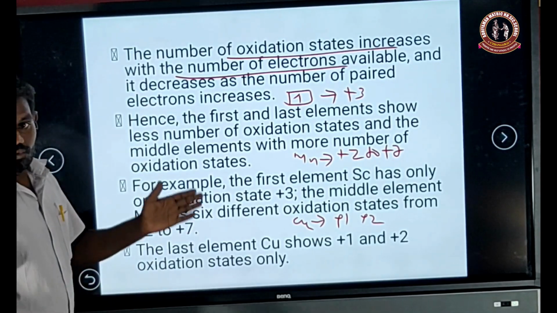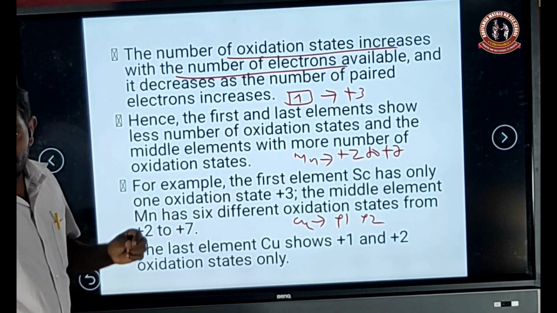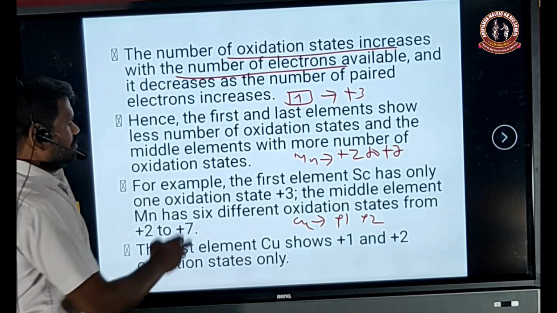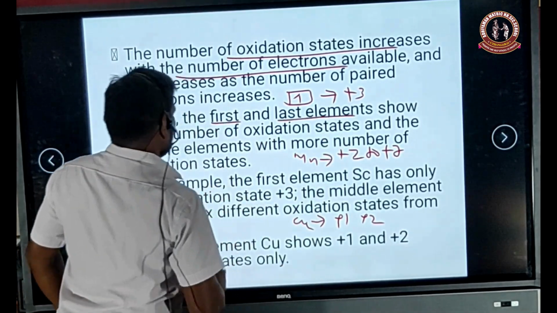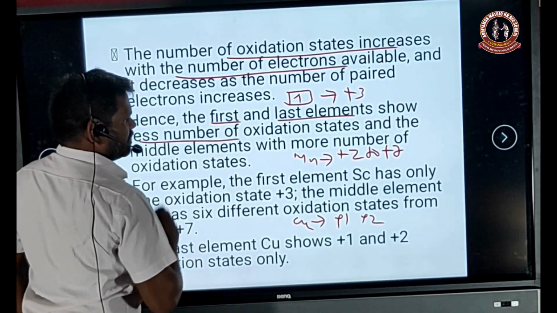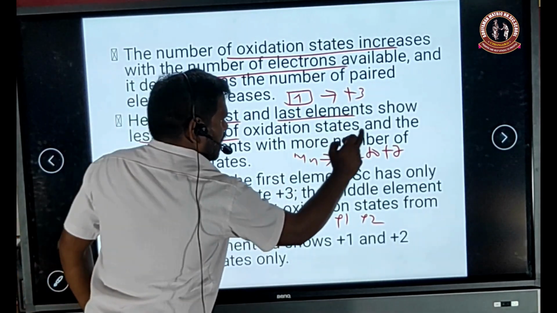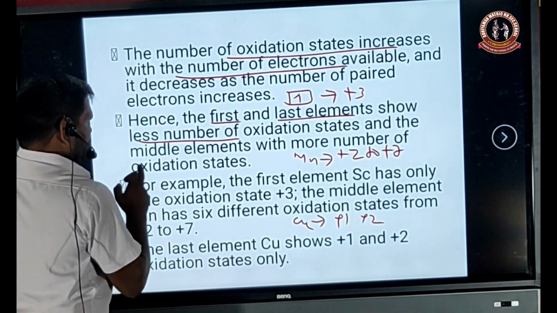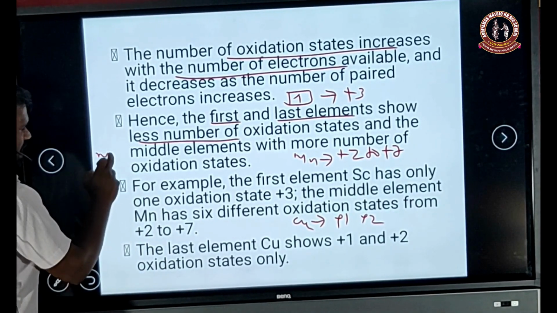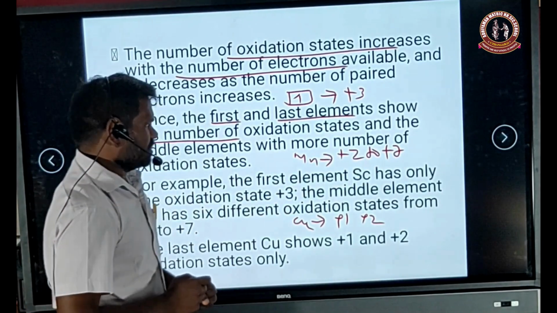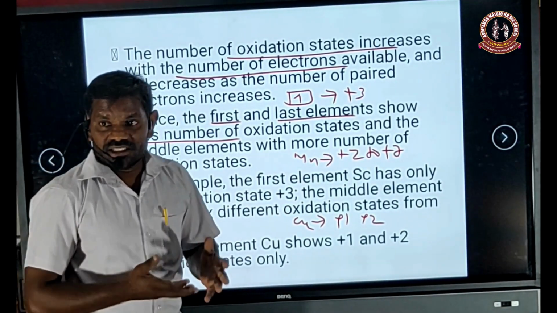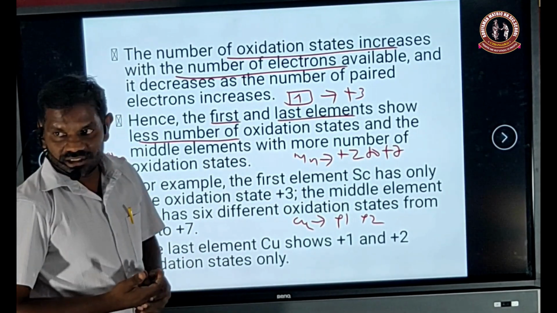Listen students, in the explanation, the first and the last elements of the series show fewer oxidation states, and the middle element, manganese, exhibits +2 to +7 oxidation states because it has a number of unpaired electrons in it.